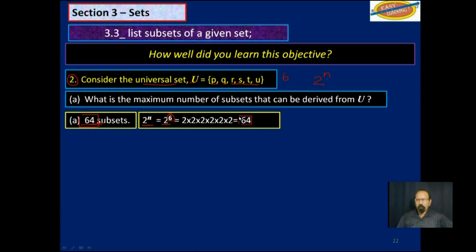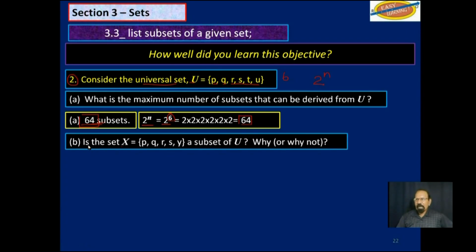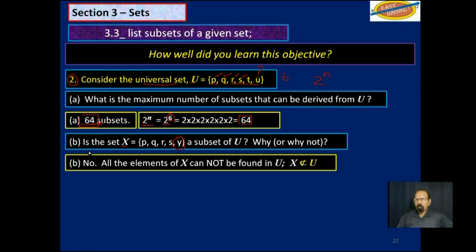Now, is the set X, P, Q, R, S, and Y a subset of U? Why or why not? Okay, let's see. P is there. Q is up there. R is up there. S is up there. Problem here though with Y. Y is not up here. So the answer to that is no. All the elements of X cannot be found in U. Therefore, X is not a subset of U.